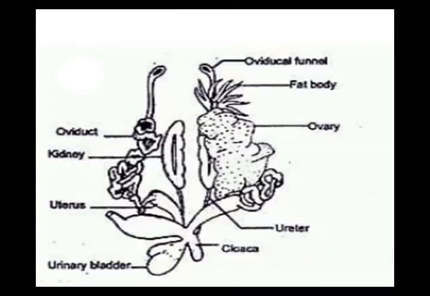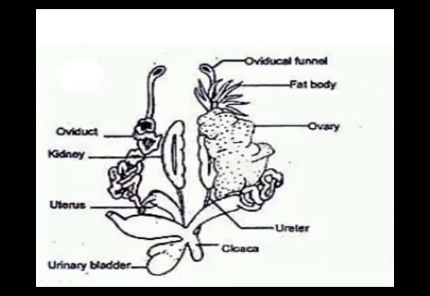They are very much coiled. They are coiled tubules, and they are responsible for passing the female reproductive gametes from the ovary towards the uterus. You are seeing this uterus, a very prominent female reproductive organ which is not found in the male frog. It is only found in the female frog.